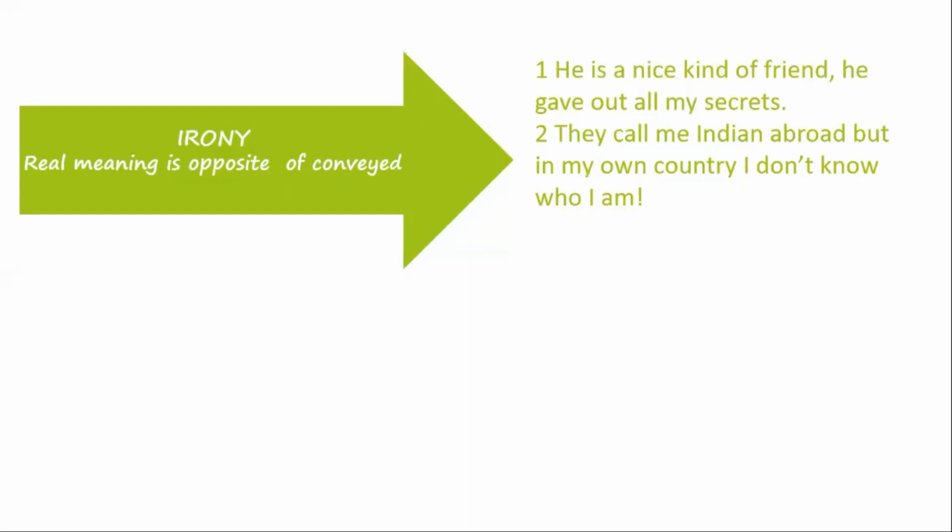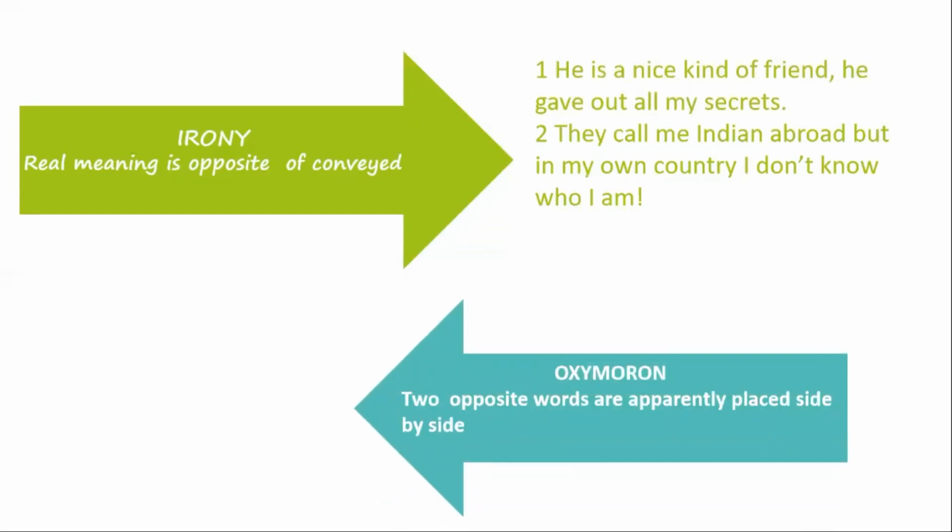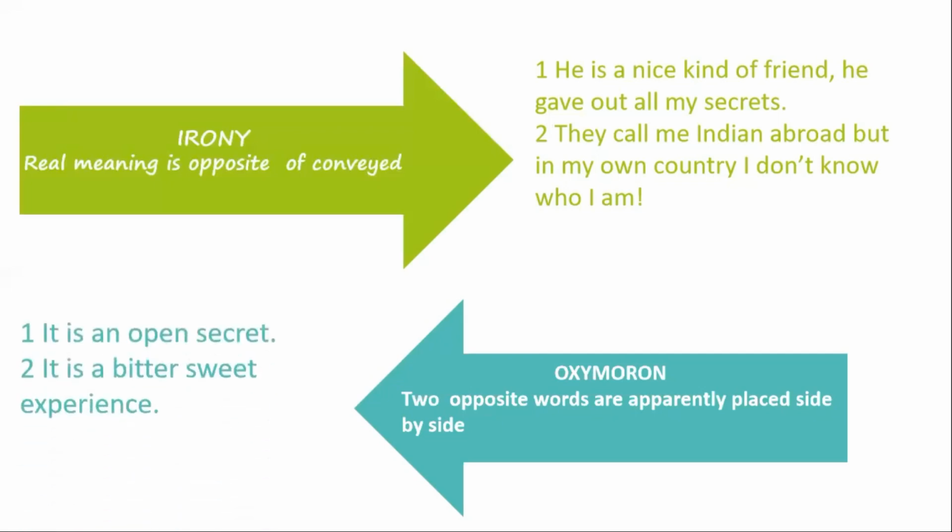After irony, we have another figure of speech, that is oxymoron. What happens here? Here, two opposite words are apparently placed side by side. दोन विरुद्धार्थी शब्द एकत्रितपणे इथे पाहायला मिळतात. For example, it is an open secret. See, open and secret. Two opposite words are placed side by side.